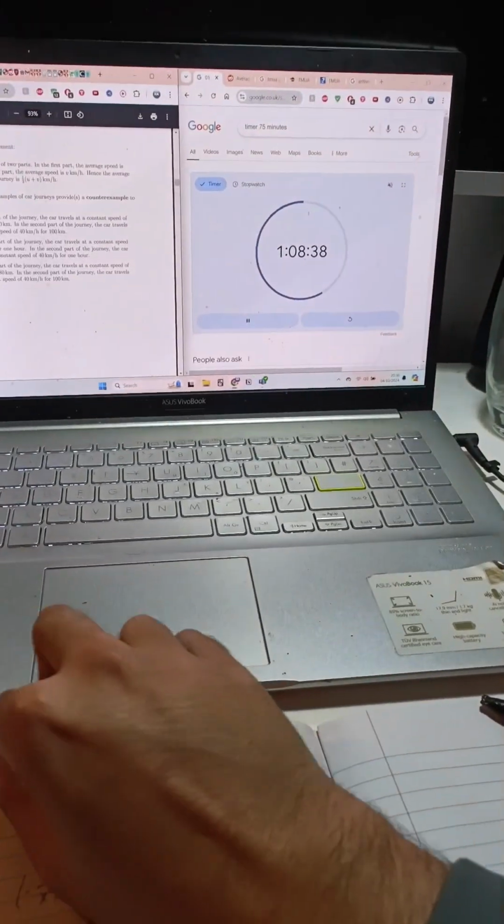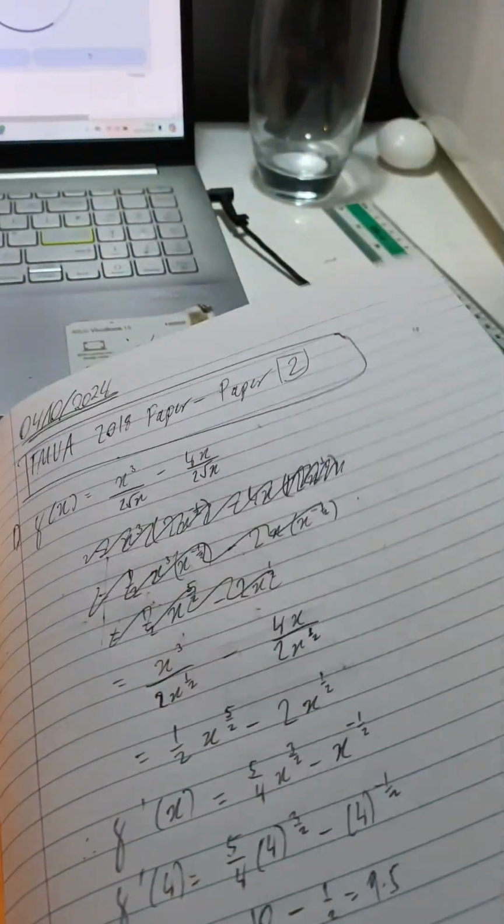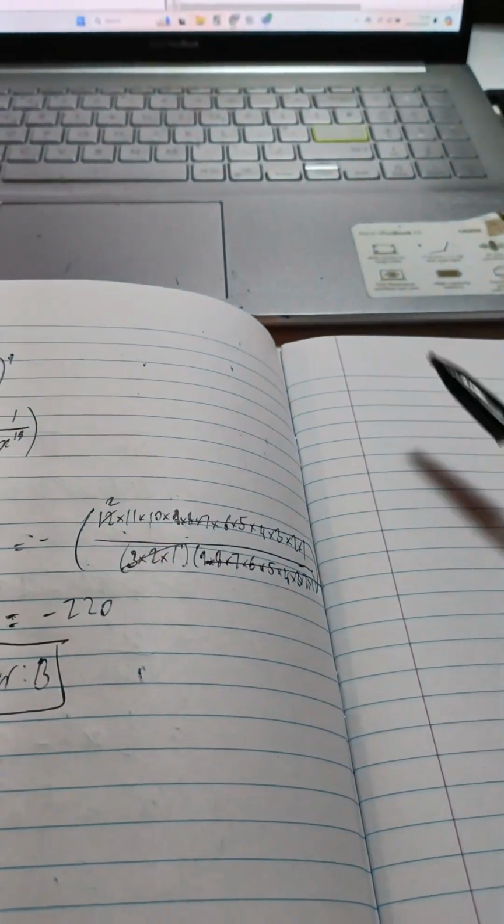So I'm just doing a TMUA past paper right now. This is a 2018 paper 2. And right now, what I'm going to do is go through the whole entire thing, not look at the answers, but do the whole entire thing.